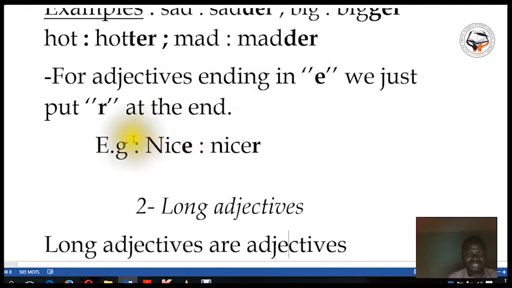Example, nice. Can you see this adjective? This adjective is ending in e. Normally, according to the rule, we should put er again at the end of the adjective. But you cannot put er again because the adjective is ending in e. So you don't need to write another e again. You just put r at the end, which is nicer. Example, nicer than.